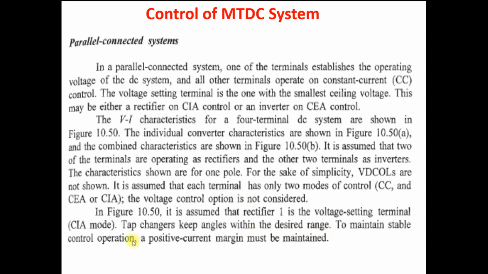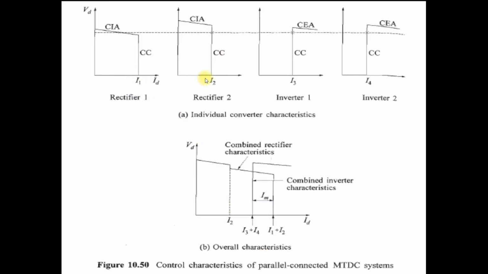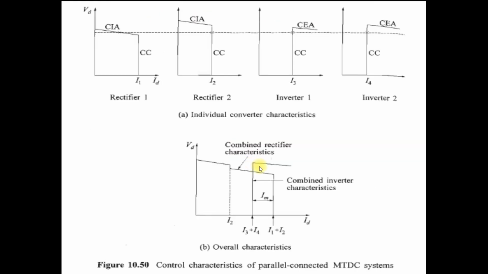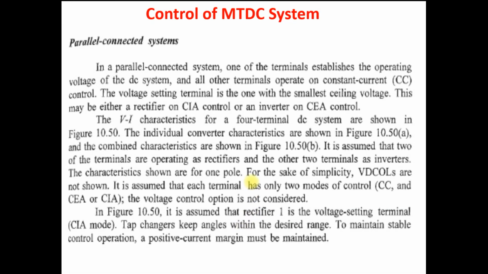To maintain stable control operation, a positive current margin must be maintained, so that we have provided. You can see that a positive current margin between converter 1 and converter 2 is provided. And the rest, converters 2, 3 and 4, are operated in the constant current mode. So here this is a general overall characteristic. You can see that here we did not add the VDCOL characteristic, the voltage dependent current order limit, for simplicity.